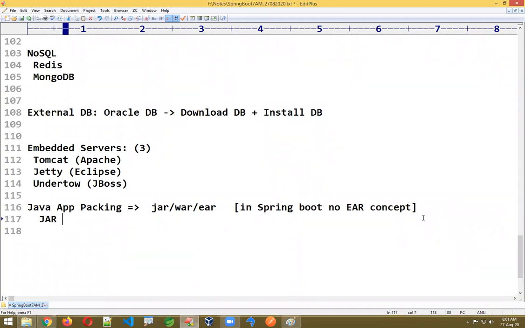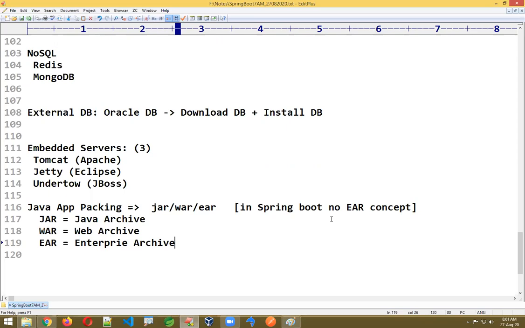A JAR, Java archive, is nothing but a zip file, to put it simply. A WAR is a web archive. An EAR is an enterprise archive. We can even call Spring and Spring Boot a simplification of EAR. Now completely only JAR and WAR are supported. There is no EAR support in Spring Boot. That is removed. If you don't know it, that's also fine. Forget that, it's not required here.